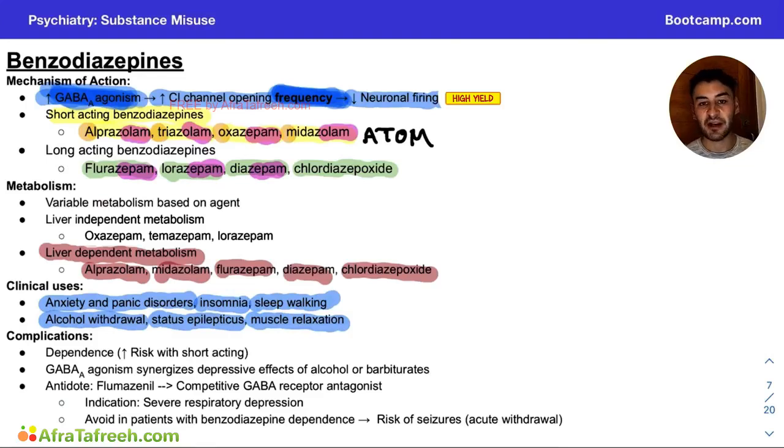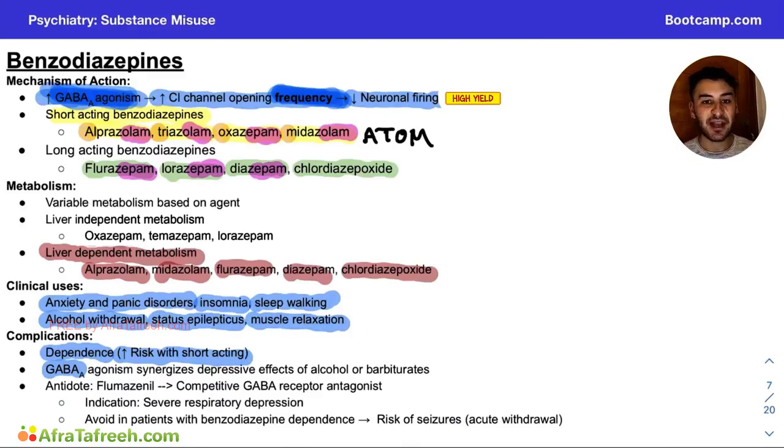Let's wrap up by talking about some of the complications of benzodiazepines. So we talked about the fact that patients can develop dependence. And an increased risk of this is going to happen to our patients with short-acting benzodiazepine use. So that's going to be those that are going to be our ATOM benzodiazepines. We talked about GABA A a lot today. So GABA A is the same in alcohol, benzos, and barbiturates in terms of being agonized by those three agents.